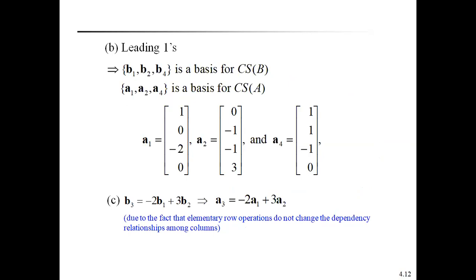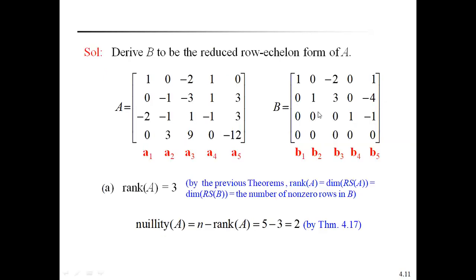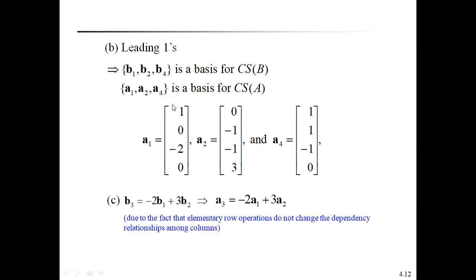That's why whatever condition is satisfied in the reduced echelon form of matrix B also holds in matrix A. Whatever holds for B1, B2, B4, which forms a basis for the column space of B, means the corresponding columns A1, A2, A4 also form a basis for the column space of A. Here B3 is written as minus 2B1 plus 3B2 in the reduced echelon form of B, and the same holds in the actual matrix A. That means A3 is equal to minus 2A1 plus 3A2, due to the fact that elementary row operations do not change the dependency relationship among the columns.